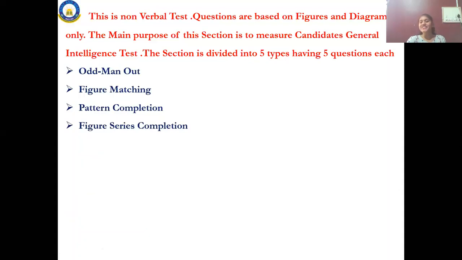The next chapter is figure series completion. Next one, analogy. I taught this analogy in the previous session. Do you remember? Yes or no? Do you remember this analogy?